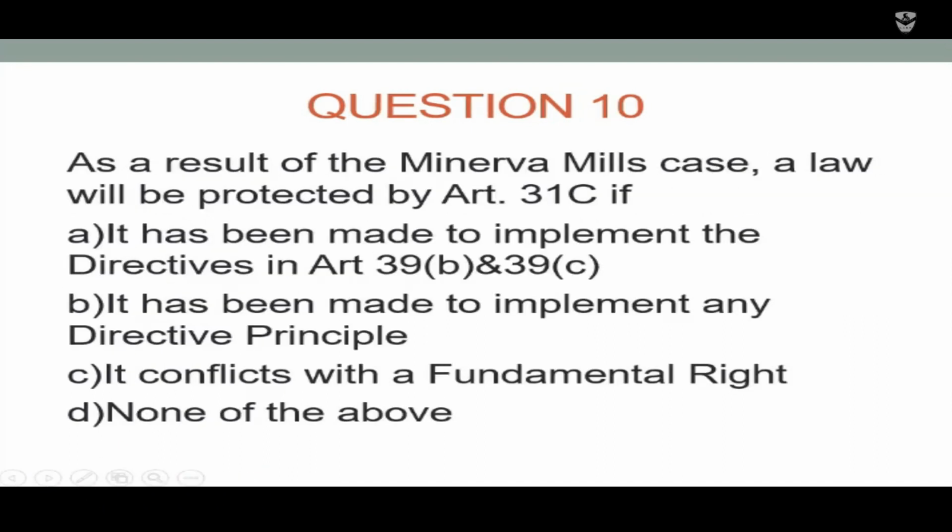to the President. Tenth question: as a result of the Minerva Mills case, a law will be protected by Article 31C if which condition is followed? Option A, it has been made to implement the directives in Articles 39B and 39C. Option B, it has been made to implement any directive principle. Option C, it conflicts with the fundamental right. And option D, none of the above. Option A is the right answer: it has been made to implement the directives in Articles 39B and 39C.